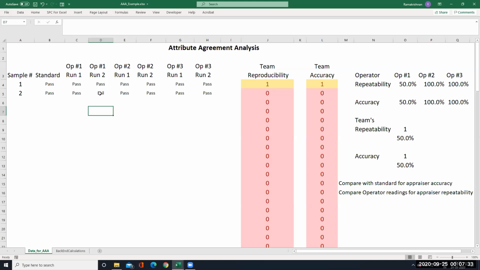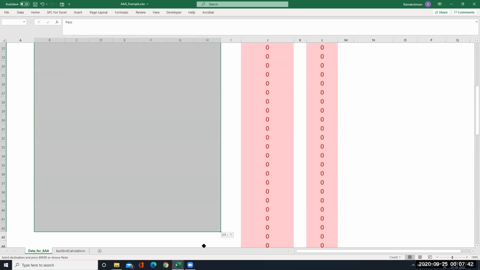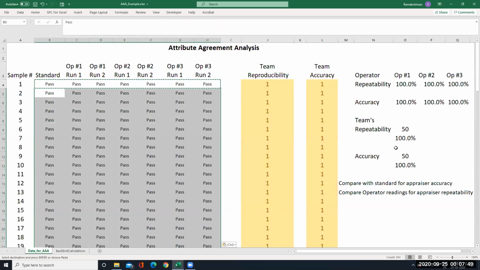Okay. Now suppose I'm making it throughout. Control C. Then what I will do is I'll put as many data as possible. I'll just put all this. Control V. Right. Then you see that you got repeatabilities, 50 items are repeatable, 50 items are also accurate because it goes with that. And then the percentage is 100% repeatability for team, 100% accuracy for team. And similarly each operator has got 100% repeatability and accuracy.